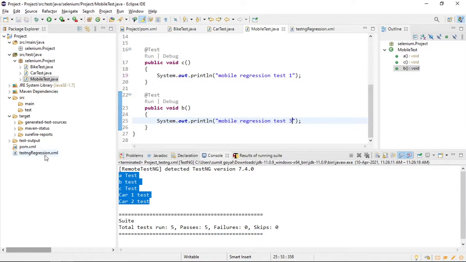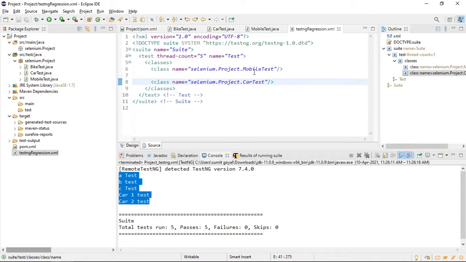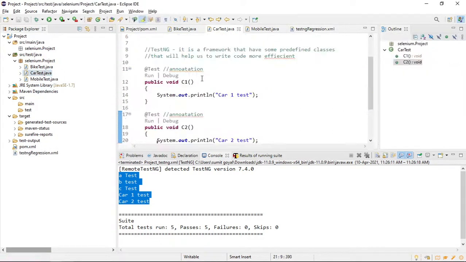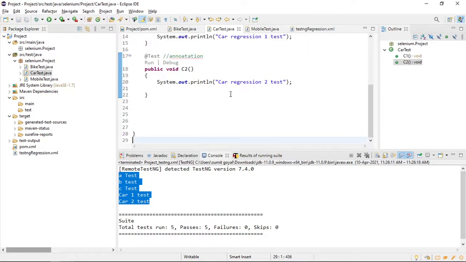Similarly, what is the other file we are having here? I am just saying that inside this testng XML, which has regression as the name, I am having 2 classes and these are my regression test cases. So at the time of regression, in our company, whatever the project, I need to run these 2 test cases. One is mobile and the other is car. So in the car as well, I will say car regression 1 test, car regression 2 test, right? So only 2 test cases are here.